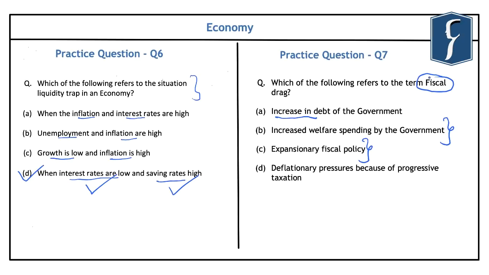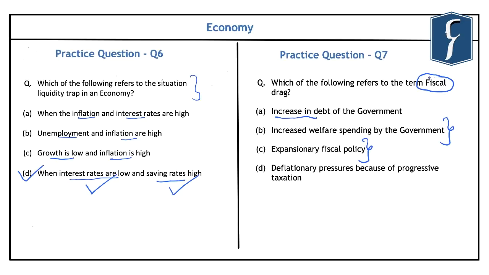For example, it can include the sales tax and the goods and services tax, which all the members of the society are subjected to at a similar rate. So, for example, even a person with higher income has to pay the same GST on a particular product as that of a poor person. An example of the progressive taxation is the income tax, and in that kind of scenario, there are different tax brackets for different income groups.